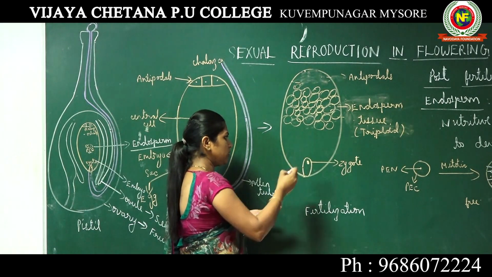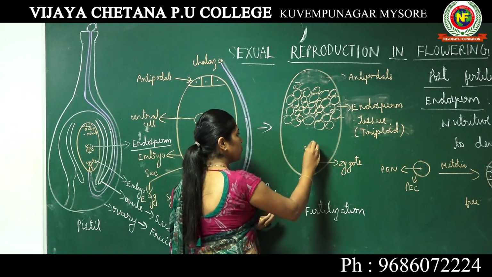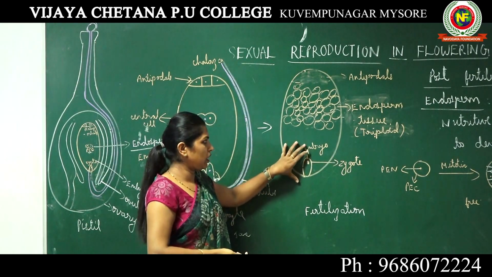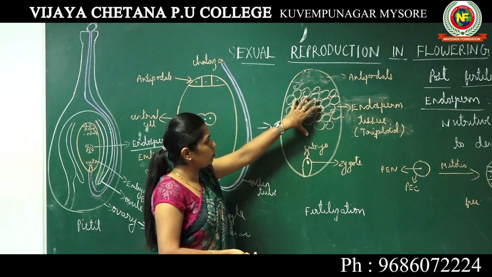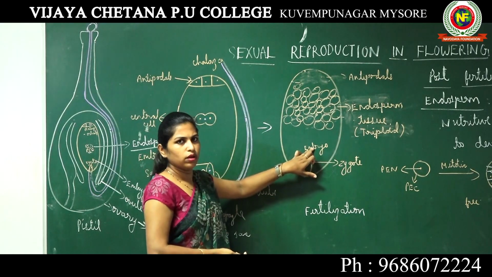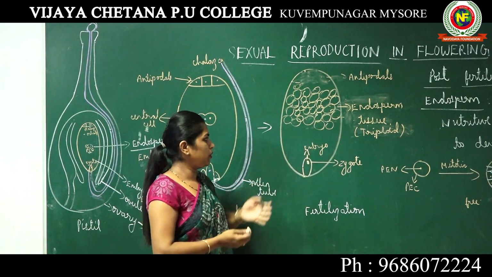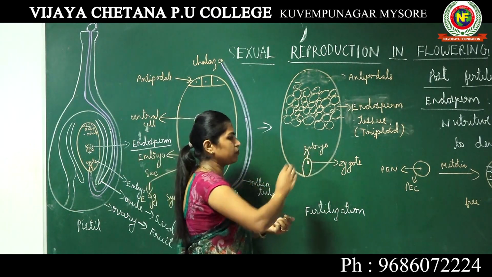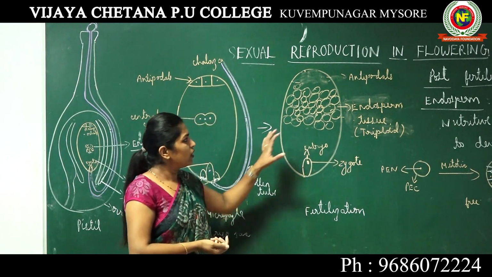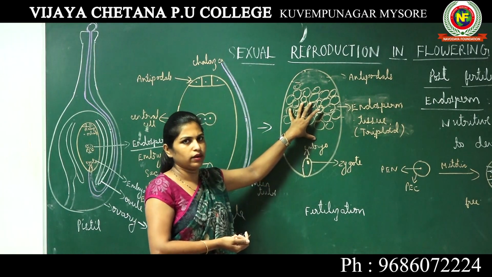You know that the zygote itself gets converted into the embryo. When the embryo is forming inside this embryo sac, the endosperm tissue will give nutrition to the embryo, so that the embryo can develop in a very good manner. So this is the actual concept of endosperm and why endosperm is required.